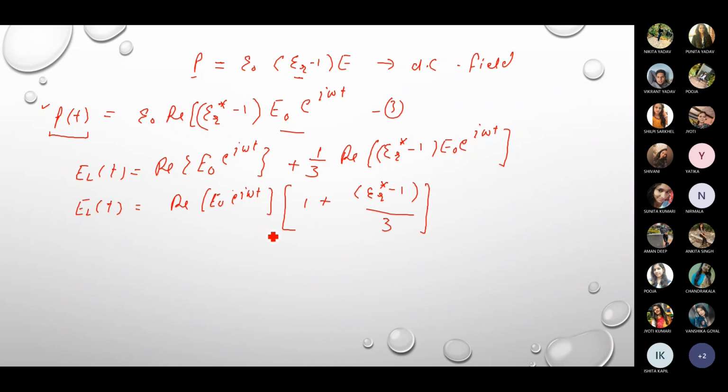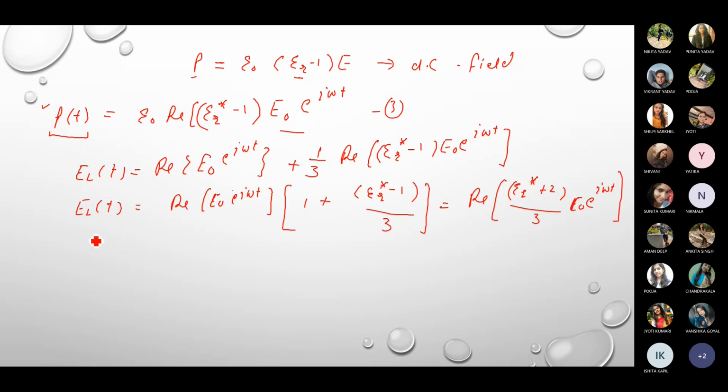Okay, you can solve this also. So this will become the real part of (epsilon r star plus 2) divided by 3, and then E naught exponential iota omega t. So we are left with this.